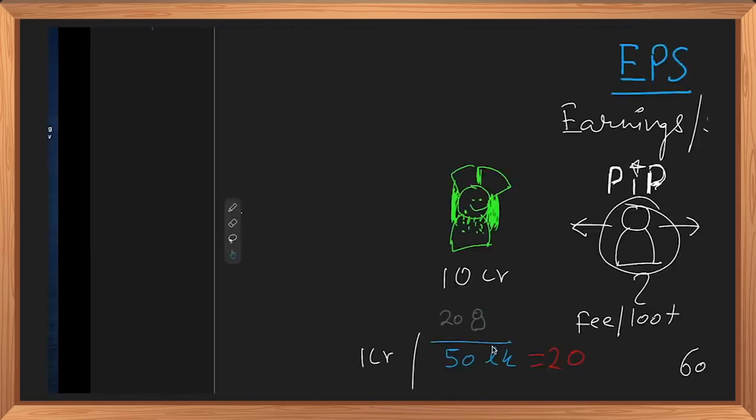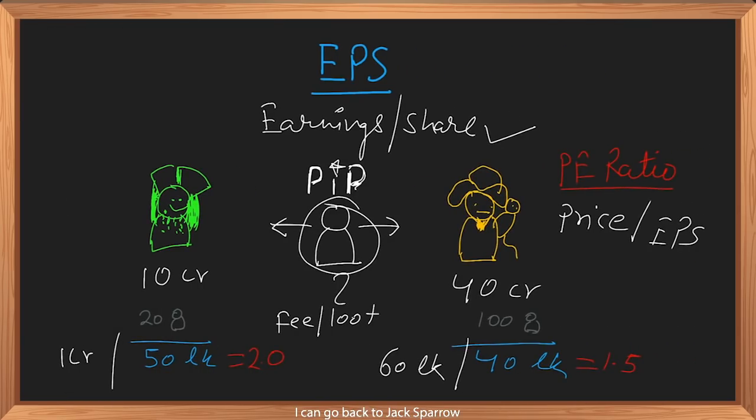Interesting, isn't it? So now I can go back to Jack Sparrow and tell him that he probably thinks too much of himself. I'll join Barbossa's crew, but I really dislike that monkey. So this was a brief explainer about EPS and PE ratio.